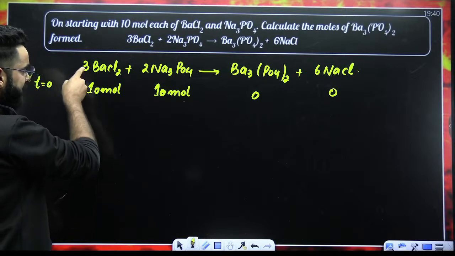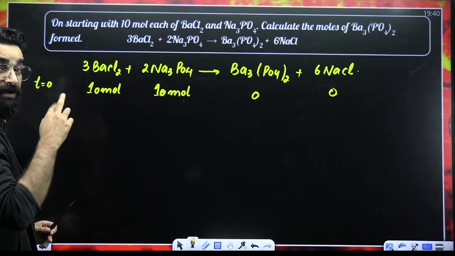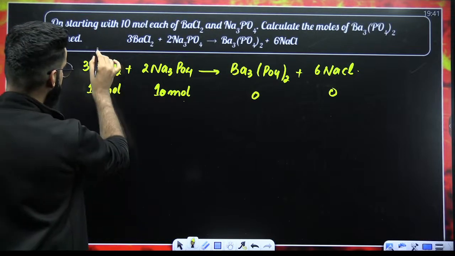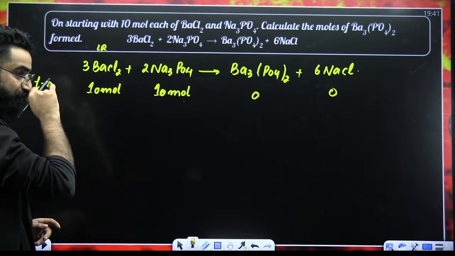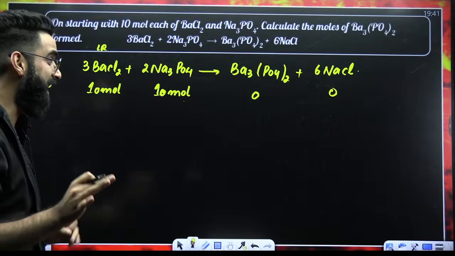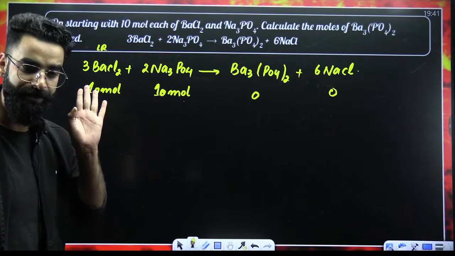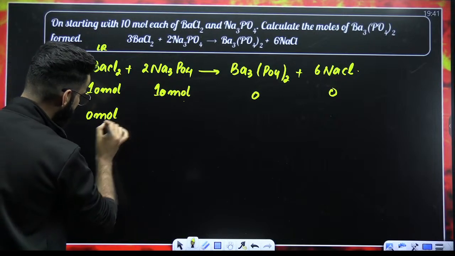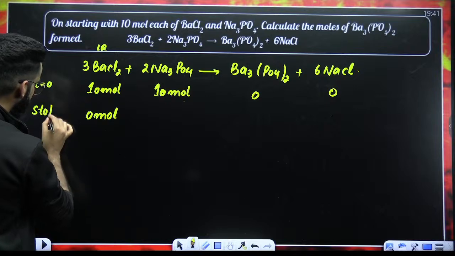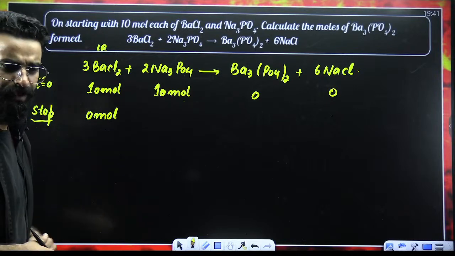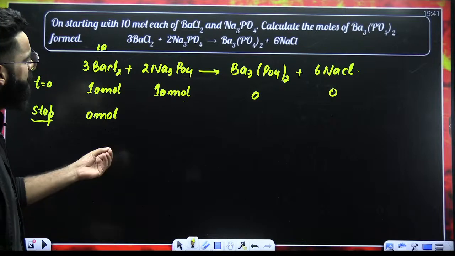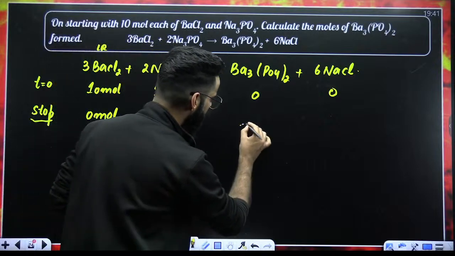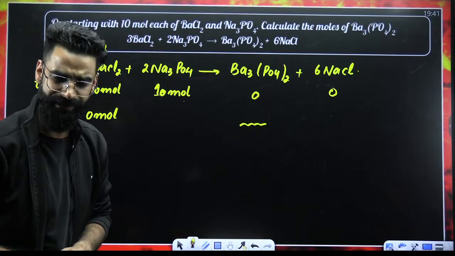So 10 divided by 3 is equal to 3.33. 10 by 2 is equal to 5. So which one is getting the lesser value? BaCl2. So BaCl2 is my limiting reagent. If BaCl2 is the limiting reagent, it would have got completely consumed in the reaction. So out of 10 moles of BaCl2, there will be 0 moles left in the container at the end, and finally the reaction would have stopped. What am I supposed to calculate? I'm just supposed to calculate the moles of barium phosphate formed. How many moles of Ba3(PO4)2 would have got formed at the end of the reaction?